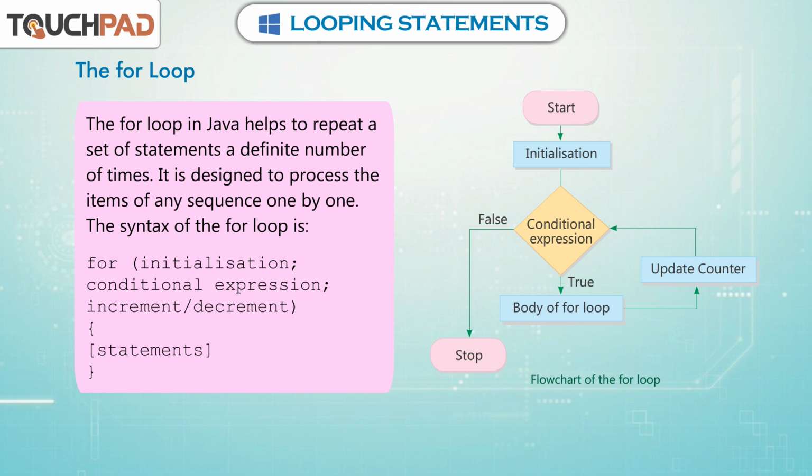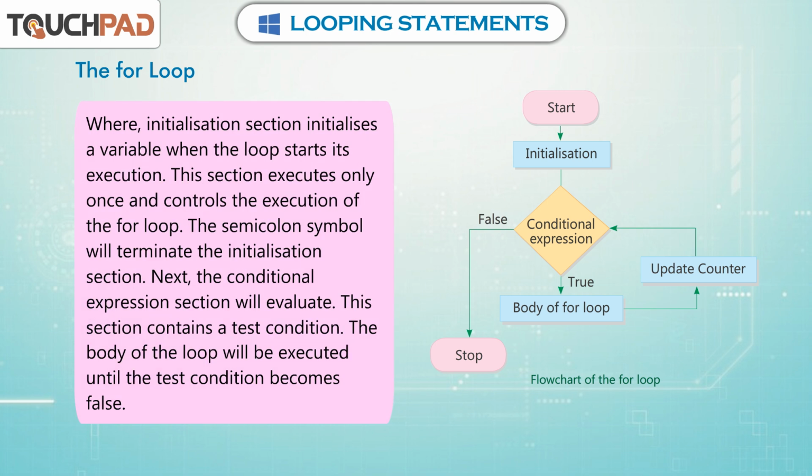The syntax of the for loop is for (initialization; conditional expression; increment/decrement) { statements } where the initialization section initializes a variable when the loop starts its execution. This section executes only once and controls the execution of the for loop.